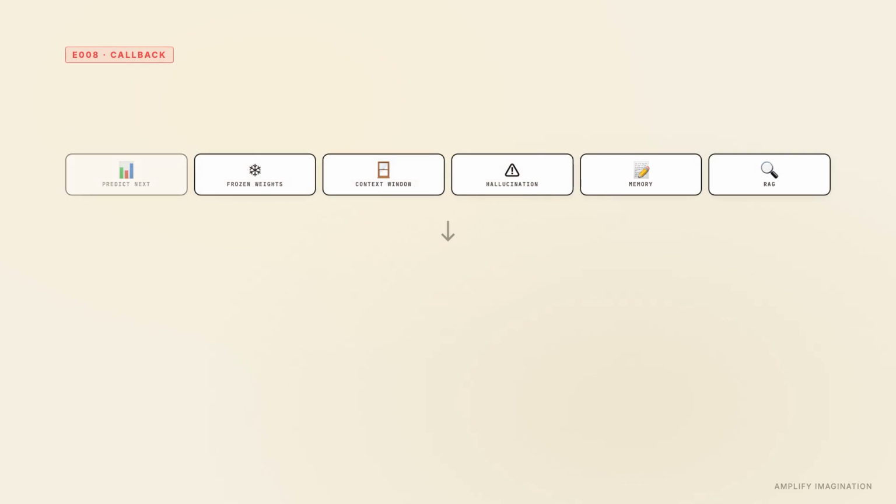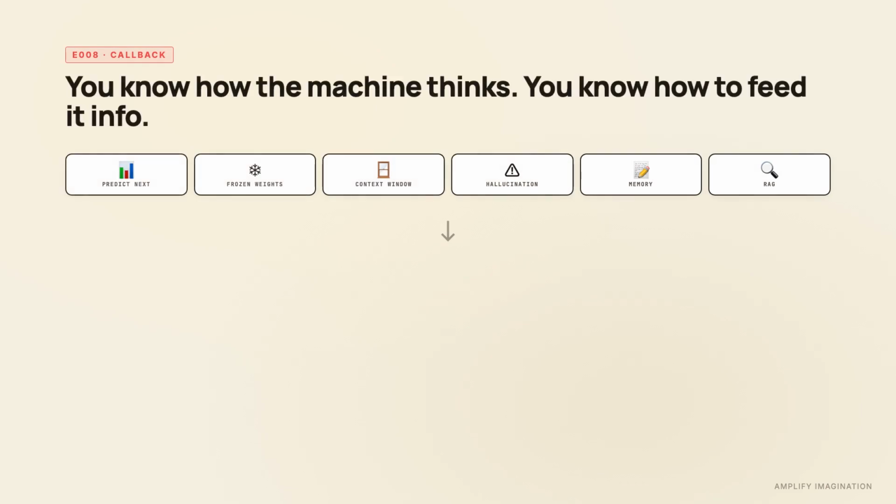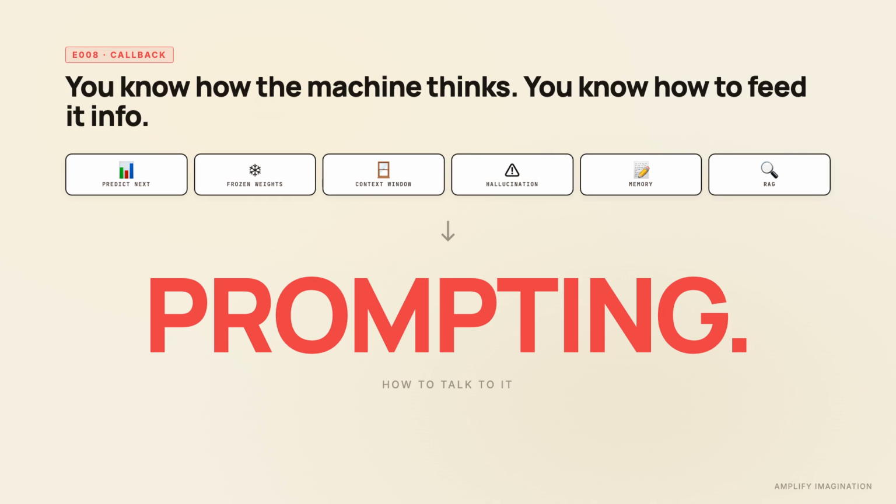By now, you know how the machine thinks. It predicts the next token. It has frozen weights. It has a finite context window. It can hallucinate. It can be given information through memory or RAG. So, how do you talk to it so it does what you want? That's called prompting, and it's not magic, it's structural.